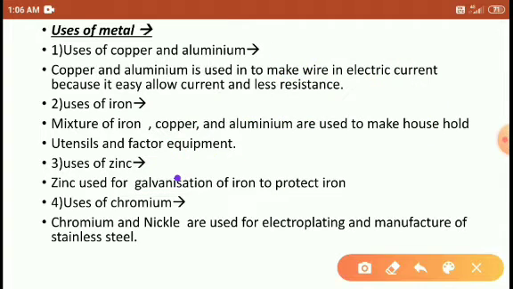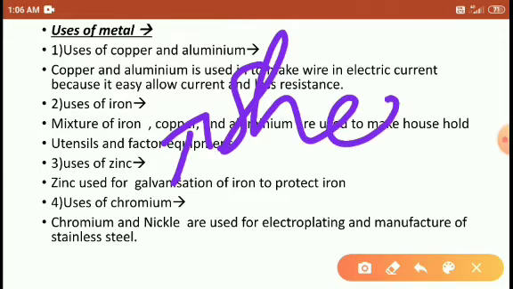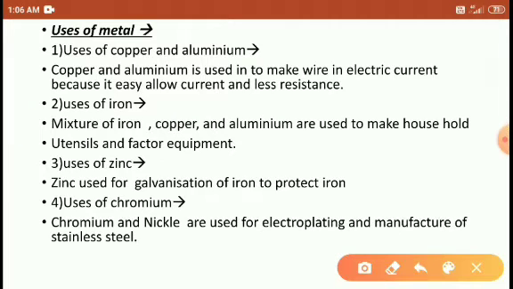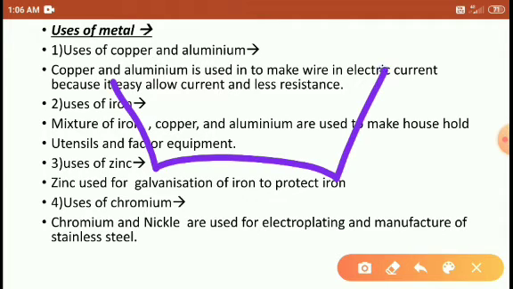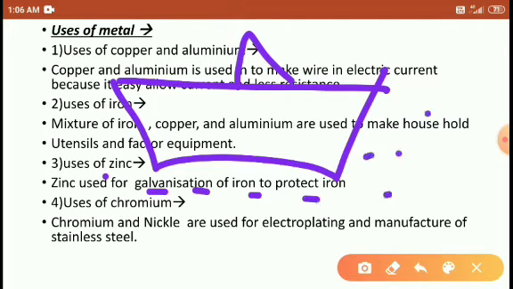Where is the galvanization process used? The galvanization process is used in making ship equipment, right? The ships are present every time in the river or sea.